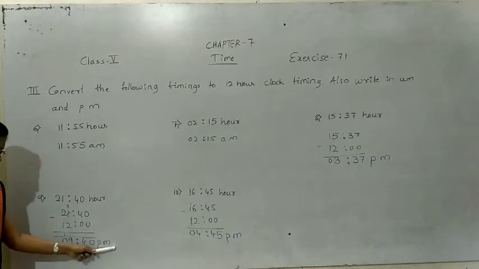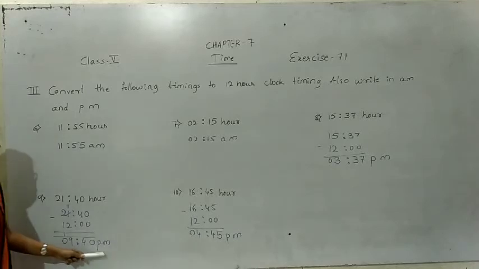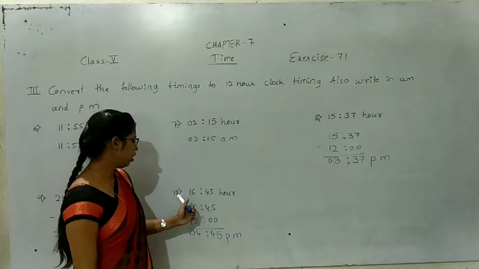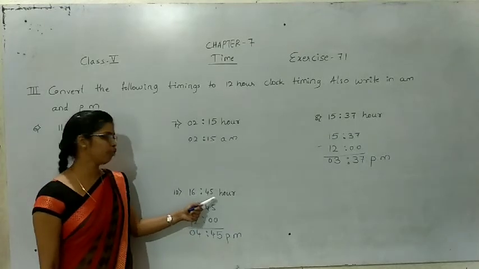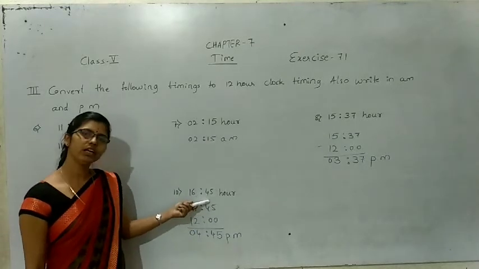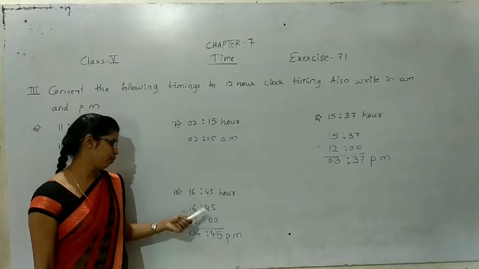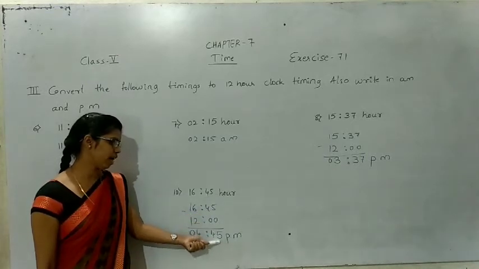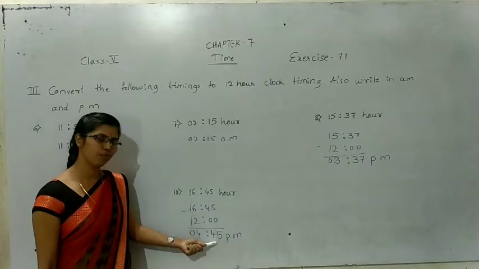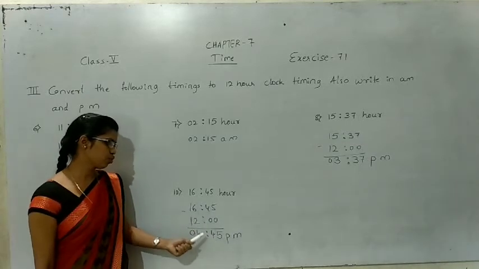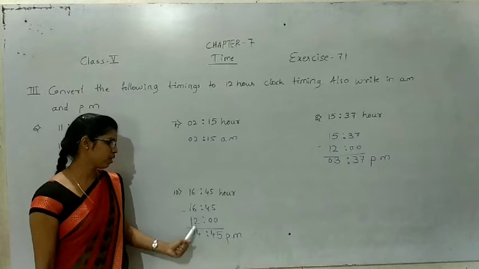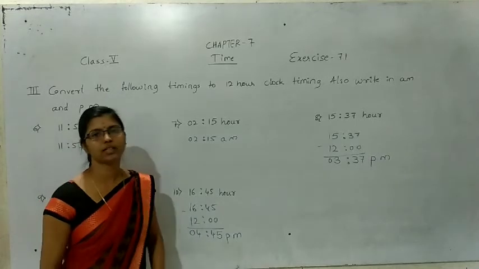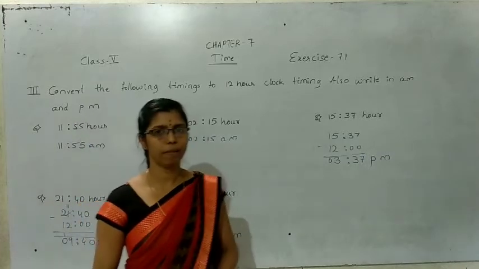That is 9 hour 40 minutes. 9:40 PM, post meridian. And the 10th one is 16 hour 45 minutes. The given time is more than 12. So 16:45. 5 minus 0 is 5. 4 minus 0 is 4. 6 minus 2 is 4. 1 minus 1 is 0. So this is 4 hour 45 minutes PM, post meridian.